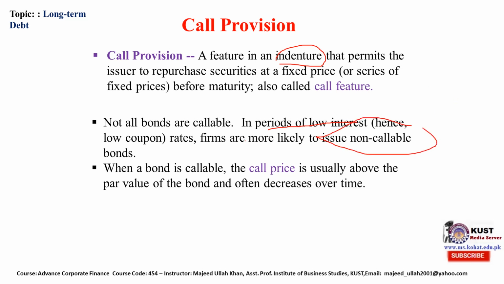The organization will issue full-term or longer-term bonds. When a bond is callable, the call price is usually above the par value of the bond and often decreases over time.